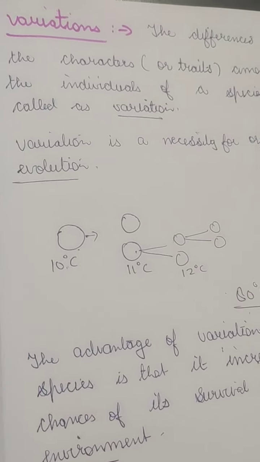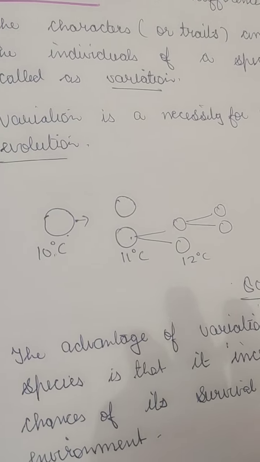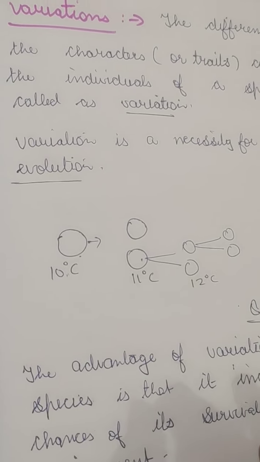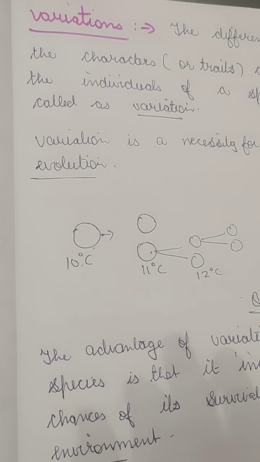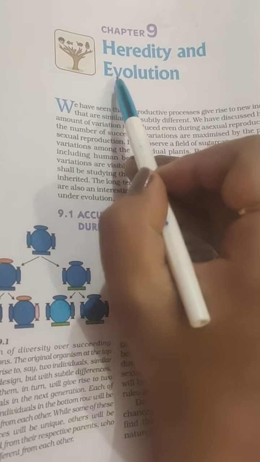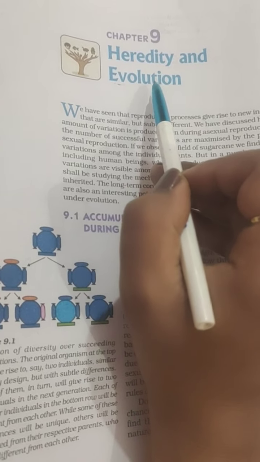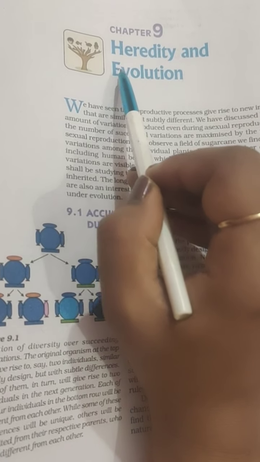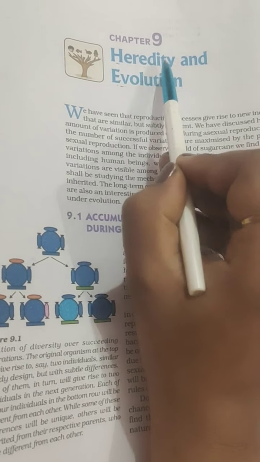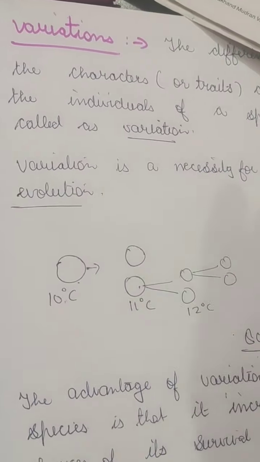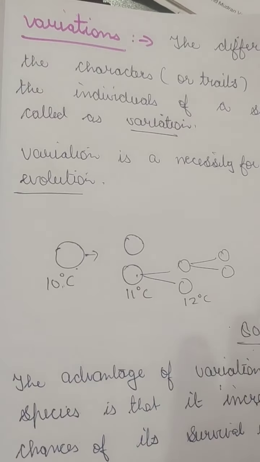Today I end this lecture with this. So please go through the book, read the first and second page, and then in the next lecture I will be telling you more new things, so that you will be able to understand the chapter. In this chapter, heredity and evolution, we don't have to read about evolution, because that has been cut from your CBSE syllabus for this year. Okay, only for this year. So those who are giving the board exams this year don't have to read evolution, we just have to read heredity. So we have very few topics to read, so we will take it very slowly, so that you can learn and understand each and everything.